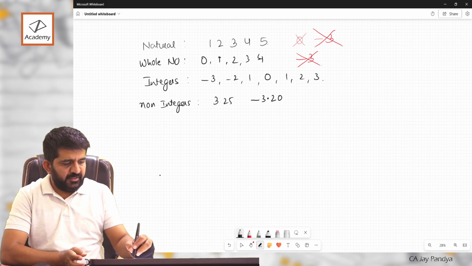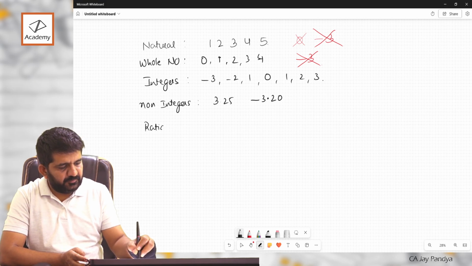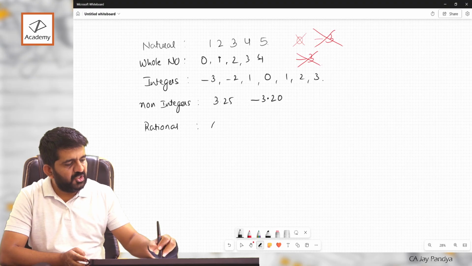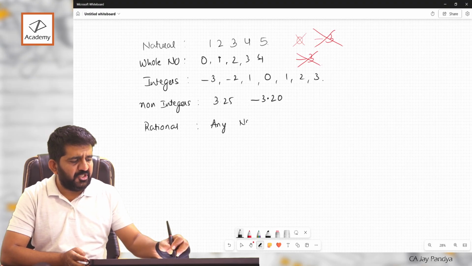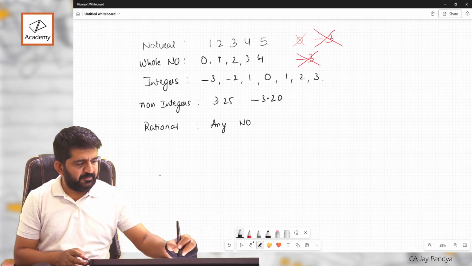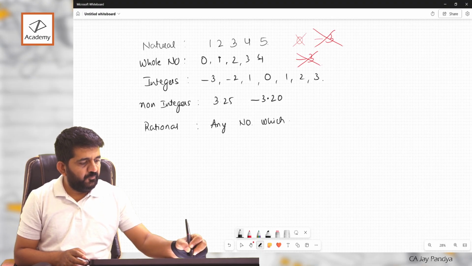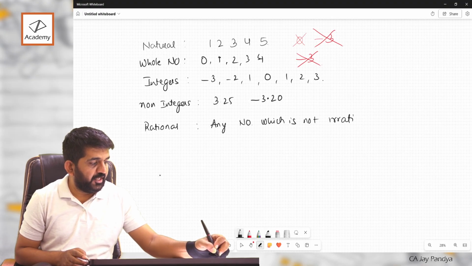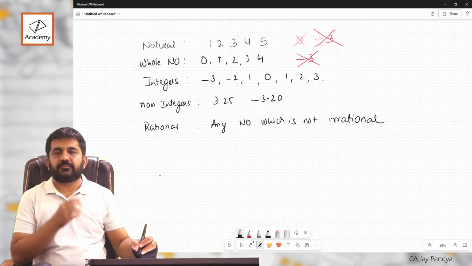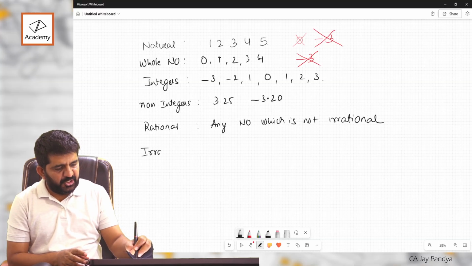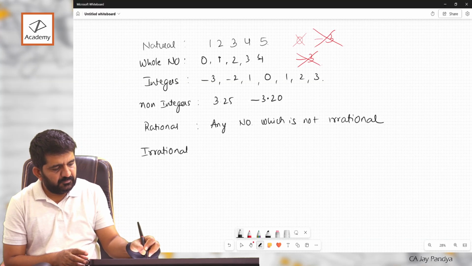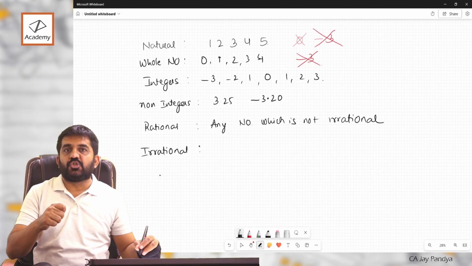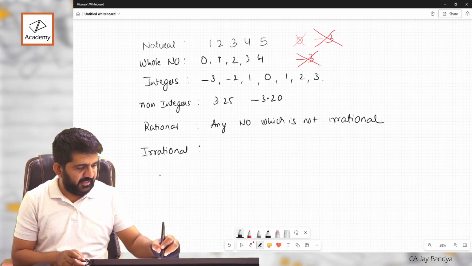Then we have learned rational. Any number, integer, non-integer, any number which is not irrational. And irrational, which technically does not end, it goes on repeating.